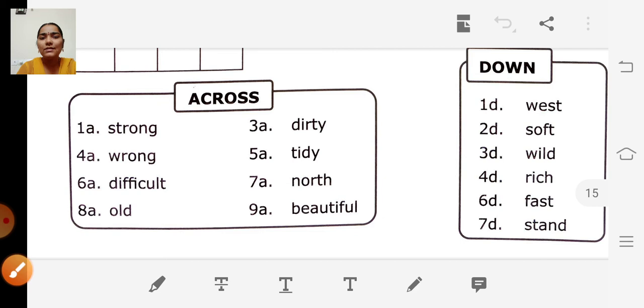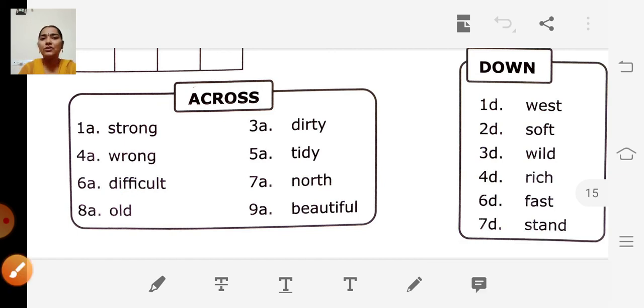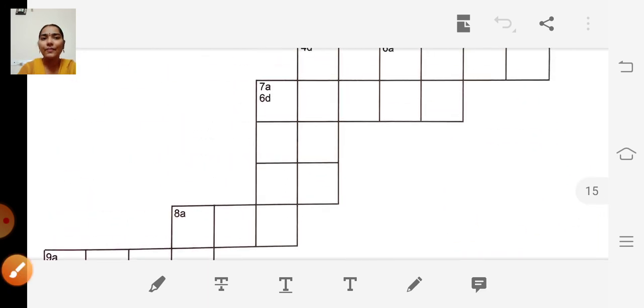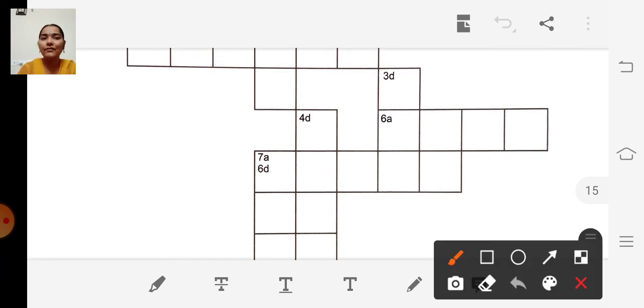The next one, 6A. Difficult. What is the opposite of difficult? Easy, right? Opposite of difficult is easy. So 6A is here. E-A-S-Y. Easy. Okay. Opposite of difficult is easy.